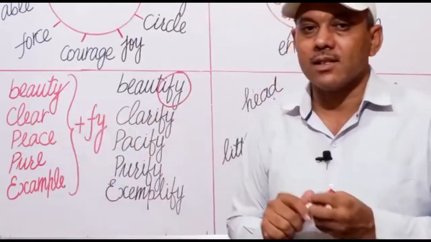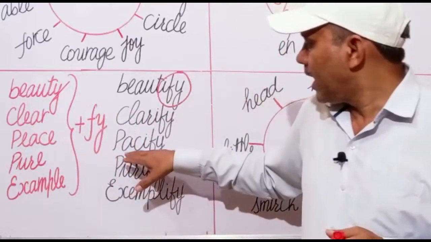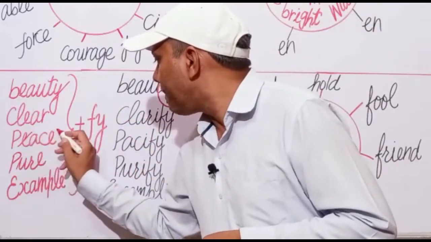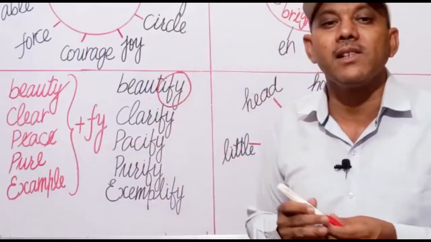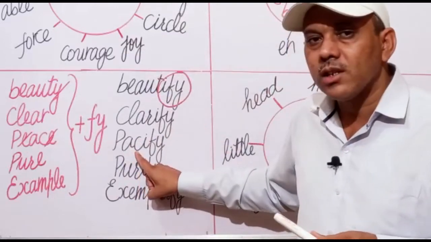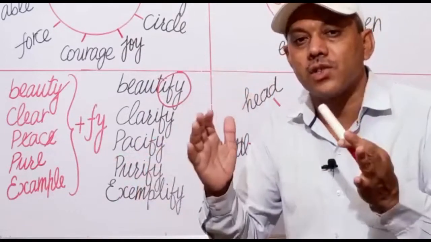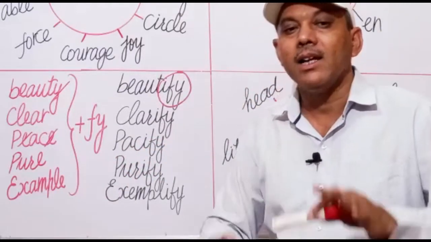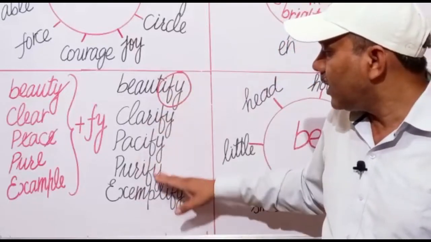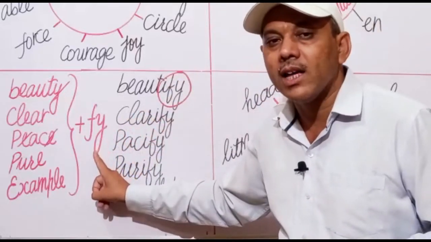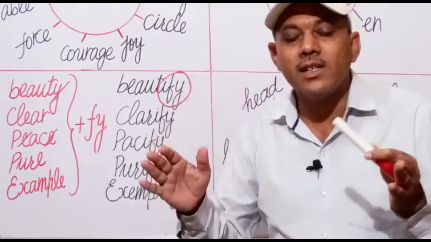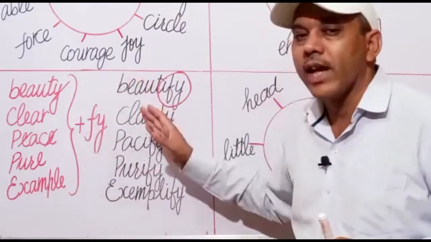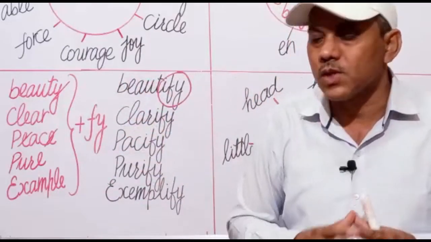Next is peace, is a noun. Add fy to it, it will become pacify, not peacify. Pay attention to it. Its spelling gets changed. Next is pure. Purify. Example, exemplify. In this way, we can add this suffix fy to many words by changing a few spellings, few letters of the words to change them into new verbs.